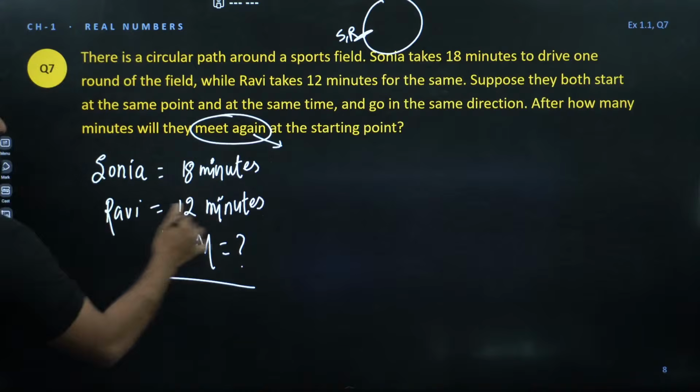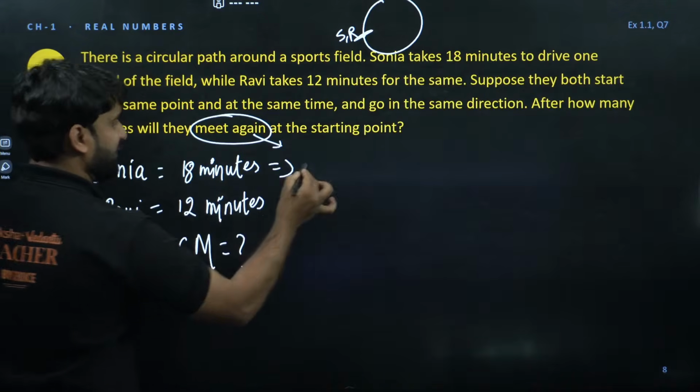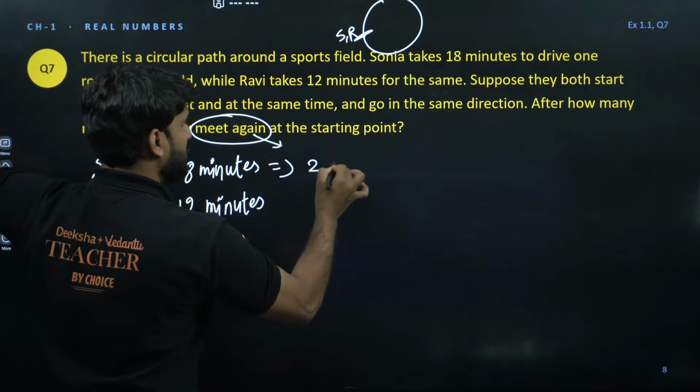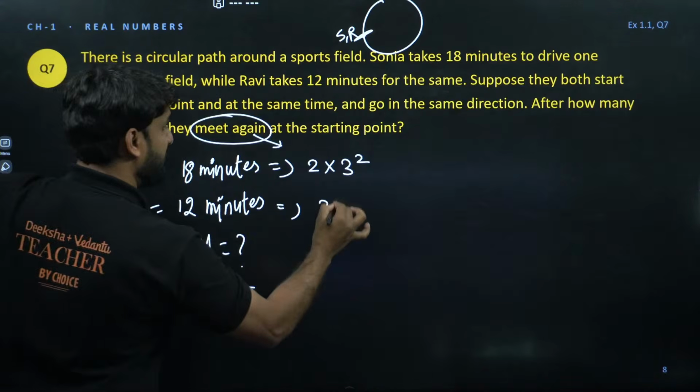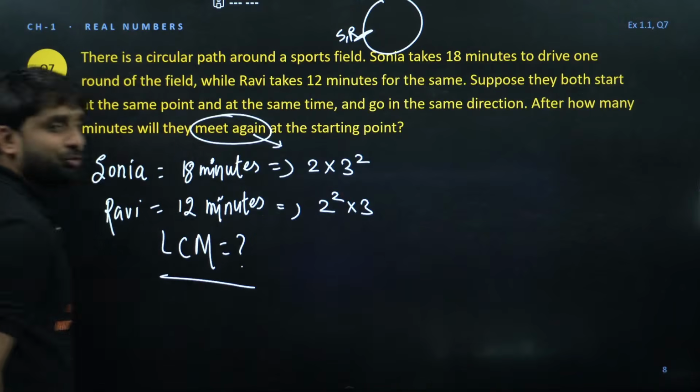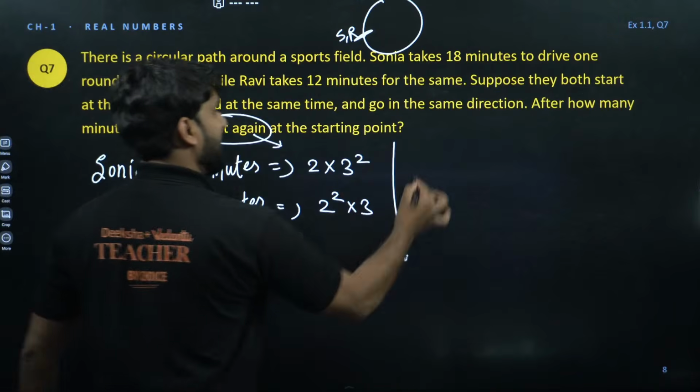Okay, so let's find out LCM. Let's write the prime factors of 18. 18 can be written as 2 into 3 square, because 3 square is 9, and 9 times 2 is 18. And 12 can be written as 2 square into 3. Okay, so what will be the LCM?